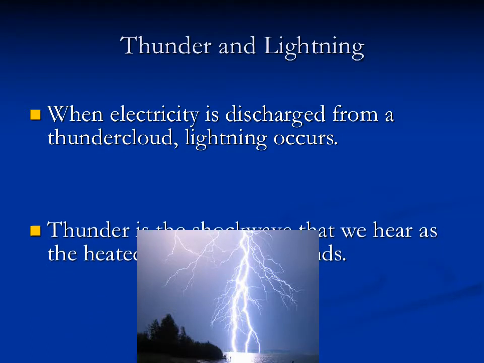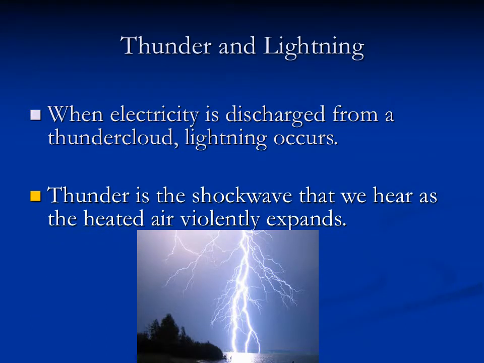Thunder is just a sound. And thunder is a shock wave that we hear as the heated air expands really fast and violently. So thunder is, because the air is less dense and rising, we have the clouds that have formed, and then we have electricity that's discharged from the thundercloud. And then when it's discharged, lightning is really hot. And thunder is the shock wave that we hear as that hot air around it is heated up and violently expands. Pretty cool stuff.